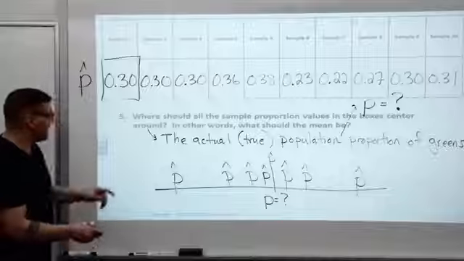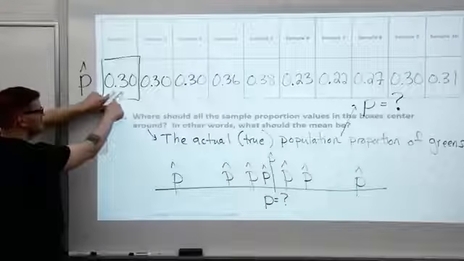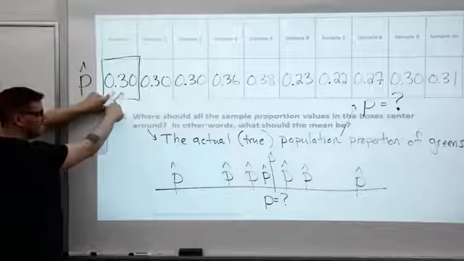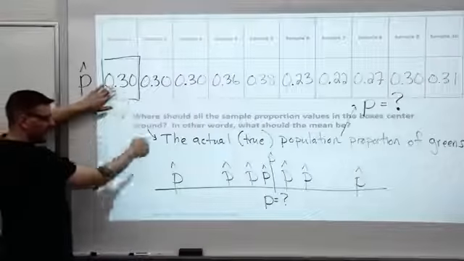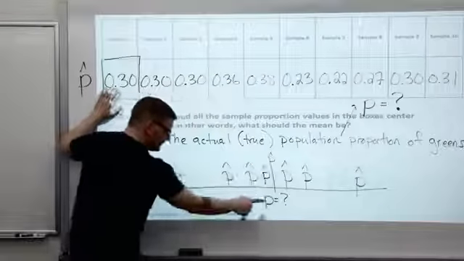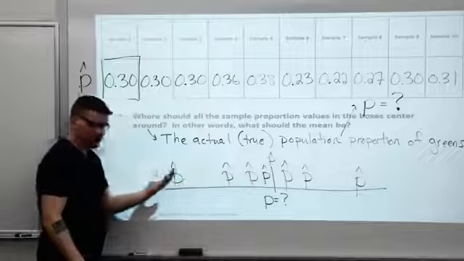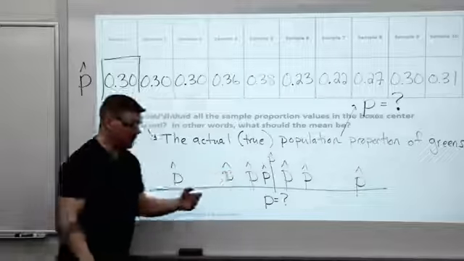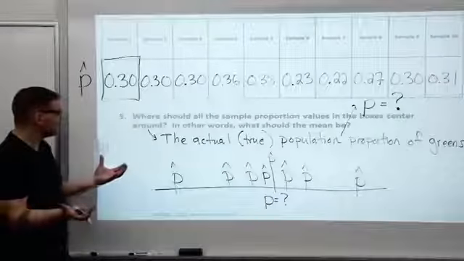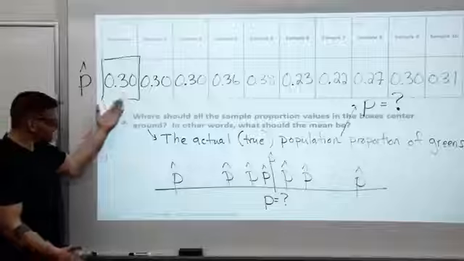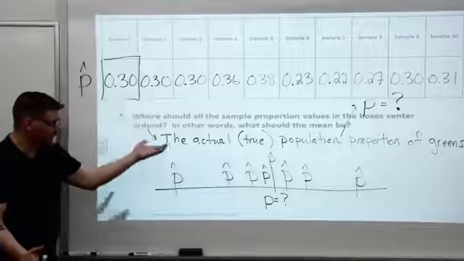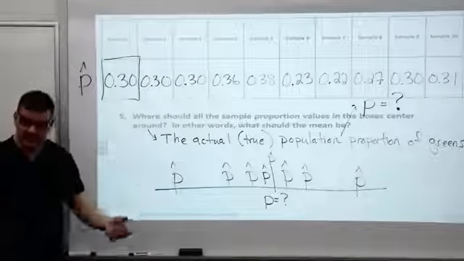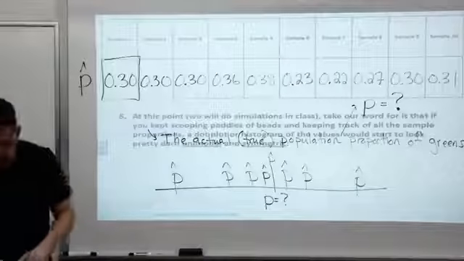Now, by the way, if I took this 30%, this p-hat, I would not know if I hit the target exactly. I would not know if I was below the target or above the target. We'll never know that. But we expect it to hit the target. So that's what the mean is, expected value. Remember, we've used that word before.